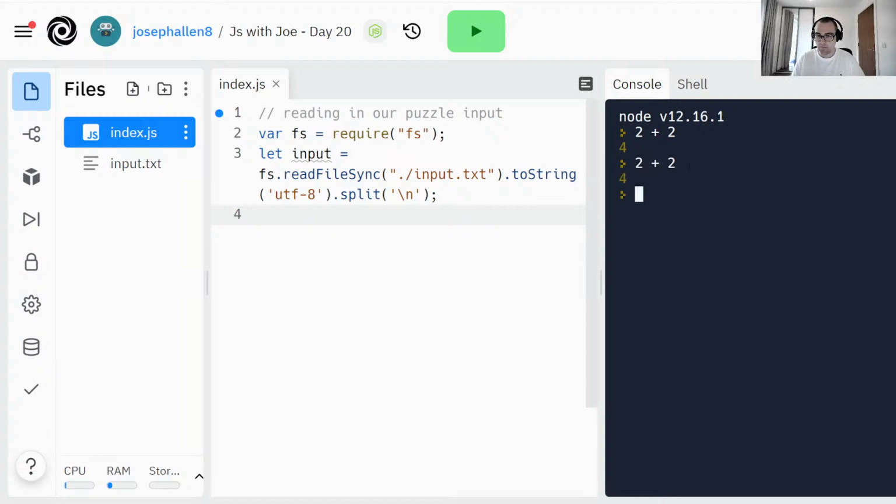Most people don't write code in something like this, but it can be a handy little space to test things out, write some variables.